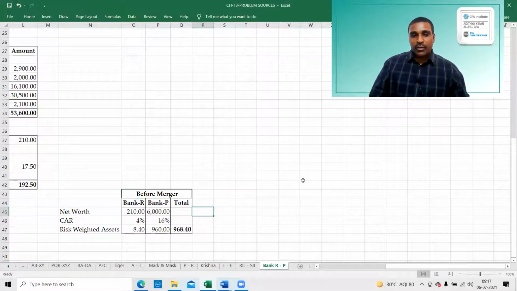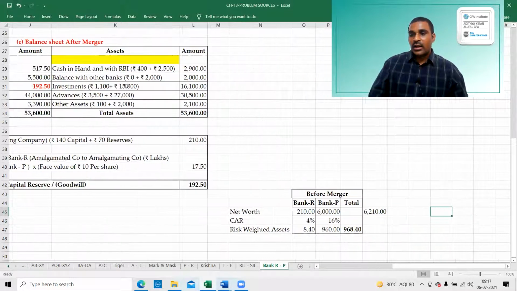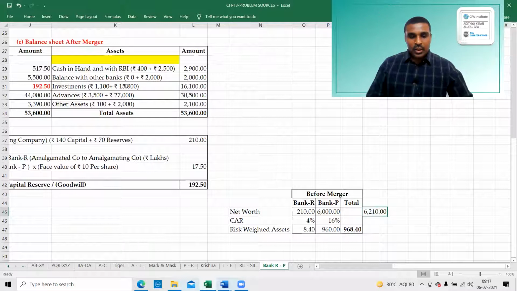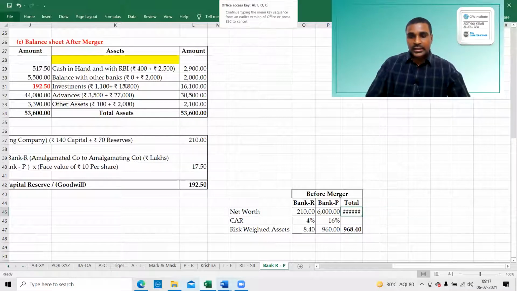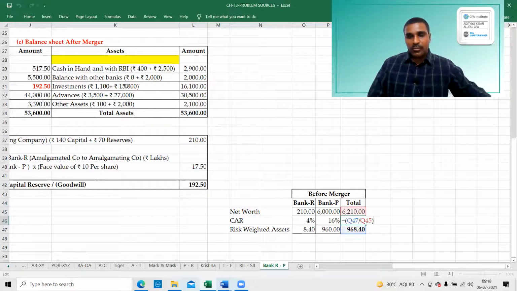Okay. What is the net worth of Bank P now? For the net worth of Bank P, we have to take these three items: paid up share capital, existing reserves, plus 192.25. Same, you will get 6,210 after merger consolidated. So the consolidated figure after merger is 6,210. Now you have to take it as a balancing figure. 968 divided by 610, 15.594.